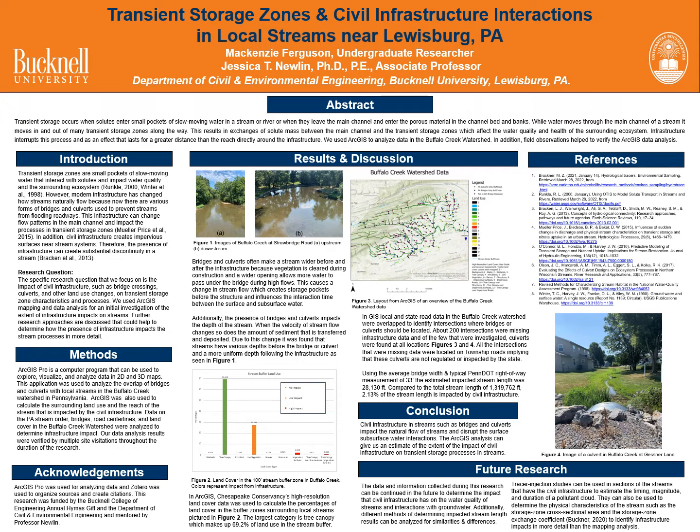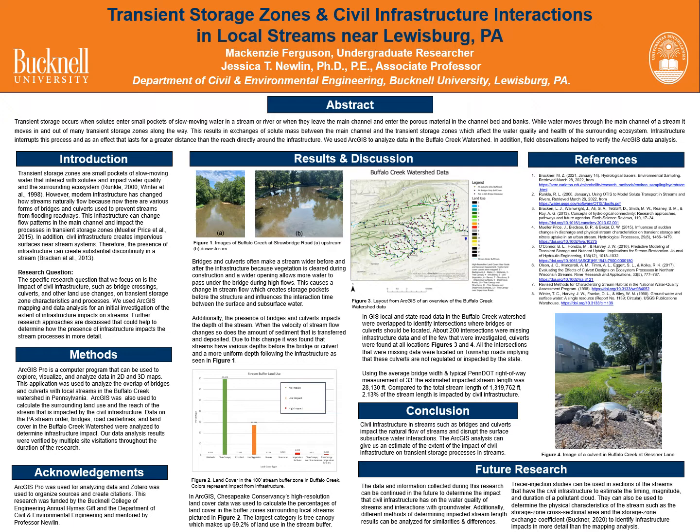The specific research question that we focus on is the impact of civil infrastructure, such as bridge crossings, culverts, and other land use changes on transient storage zone characteristics and processes. We used ArcGIS mapping and data analysis for an initial investigation of the extent of infrastructure impacts on streams. Further research approaches are discussed that could help to determine how the presence of infrastructure impacts the stream processes in